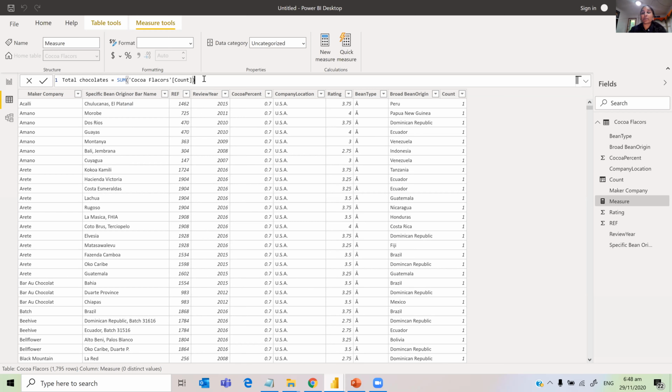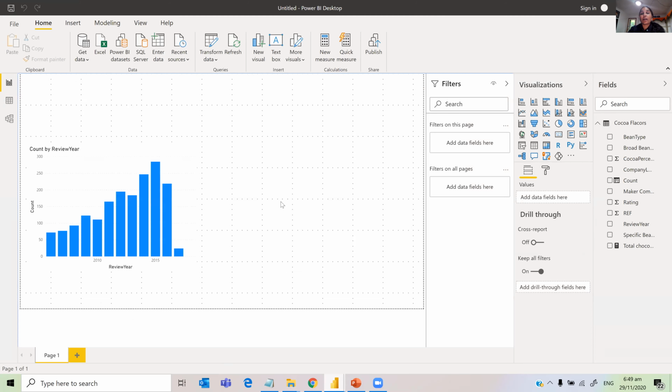Once you create that measure, notice you don't see another column here, but it exists. See here, there is a total measure, and the representation is a bit different, with a different icon. So here you see total chocolates. Now when I go into the report layer and I want to see total chocolates by year, I just give total chocolates.